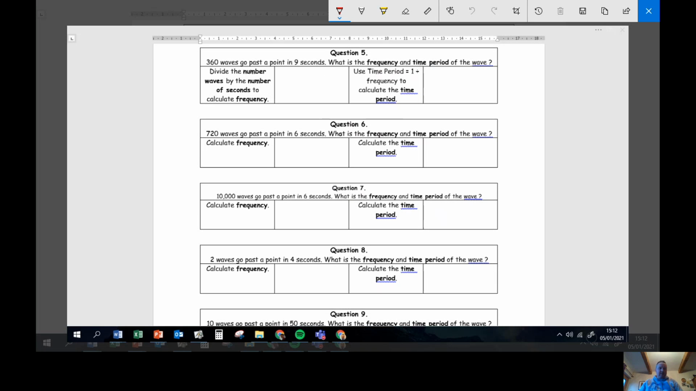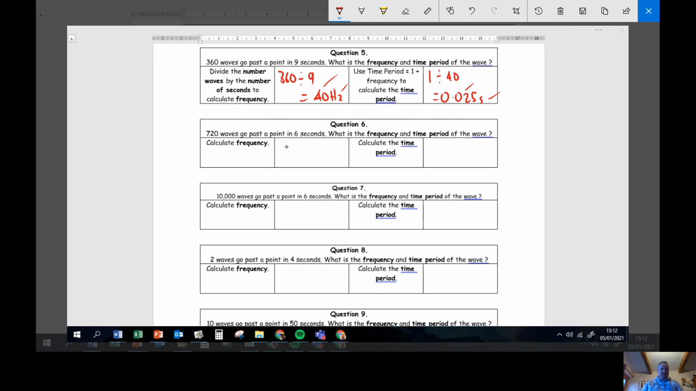So question 5, to work out the frequency, it was 360 waves divided by 9 seconds, which gives you 40 hertz. And then to work out the time period is 1 divided by 40, which gives you 0.025 seconds. Okay, so a tick for the 40 and a tick for the hertz, a tick for the 0.025, and a tick for the seconds.